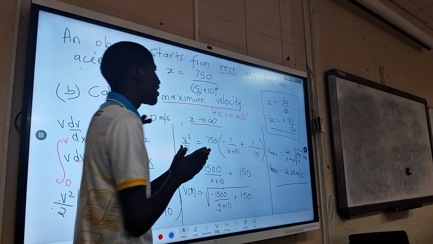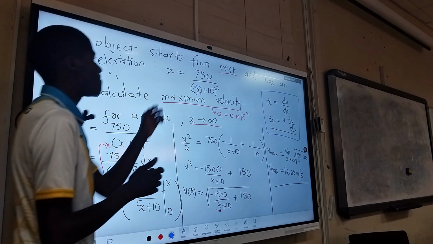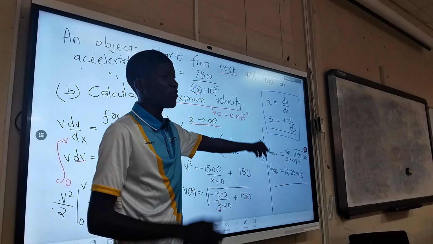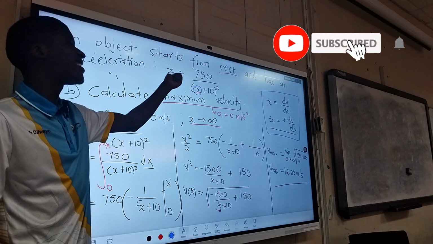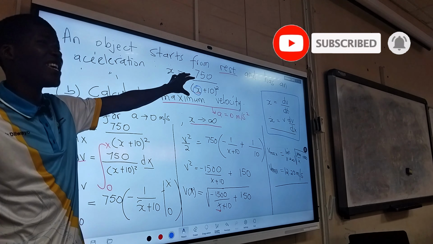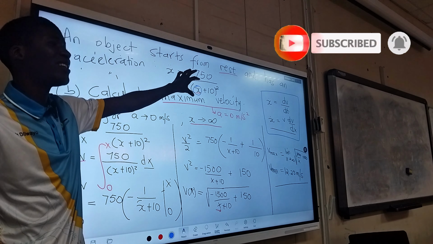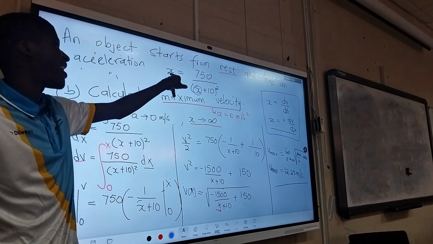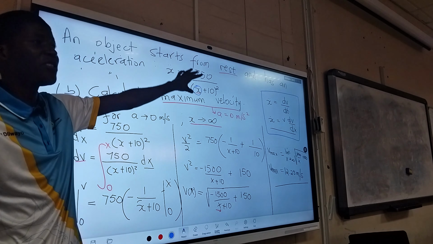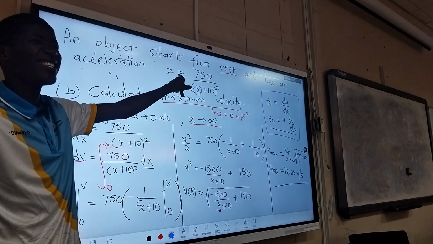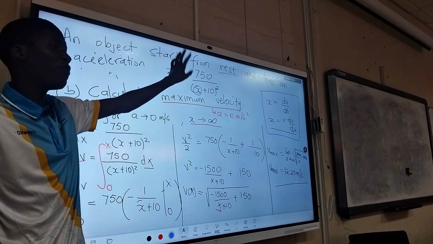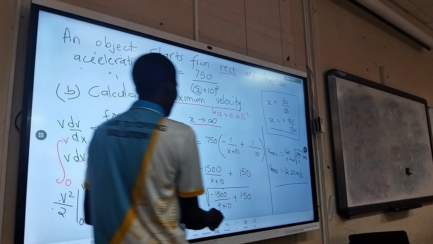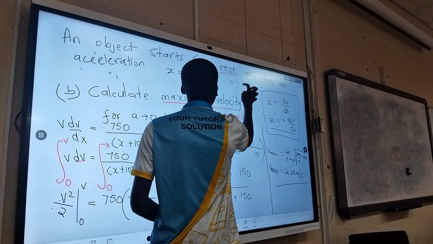So here, for us to have a maximum velocity, acceleration must be equal to 0 meters per second squared. But if you substitute 0, you cannot solve anything here, because you get a false solution. But you would realize this is in the same format as 0 equals 1 over x.